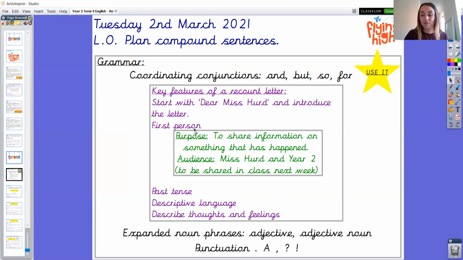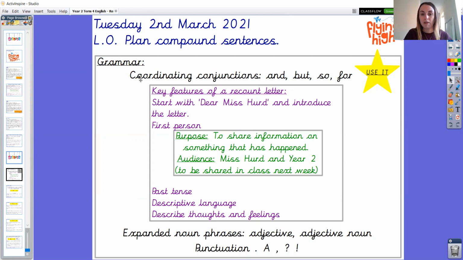It's important that you write in first person as it's happened to you. And it'd be great to write in the past tense when you're describing your experiences of learning as that's already happened. It'd be great to use descriptive language, so thinking about using our noun phrases so that your audience can picture that time of being there with you. And within your letter, it'd be great to describe your thoughts and feelings as well.